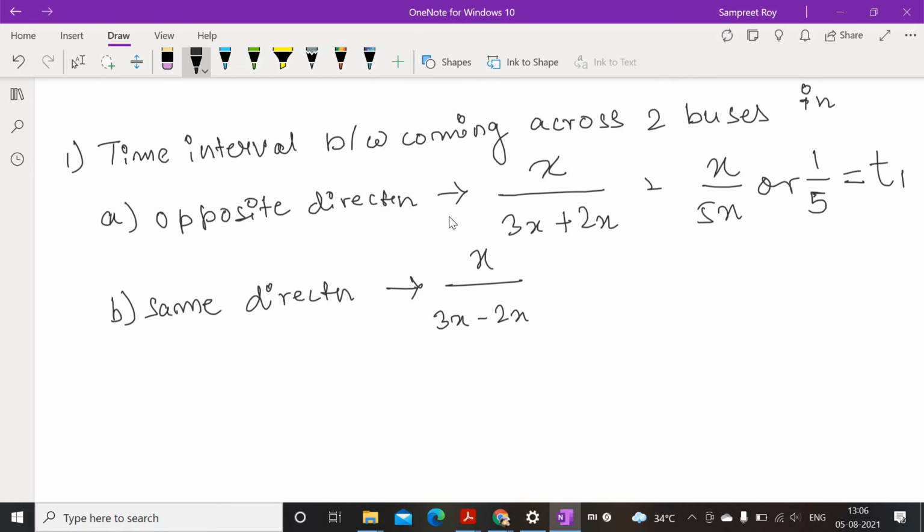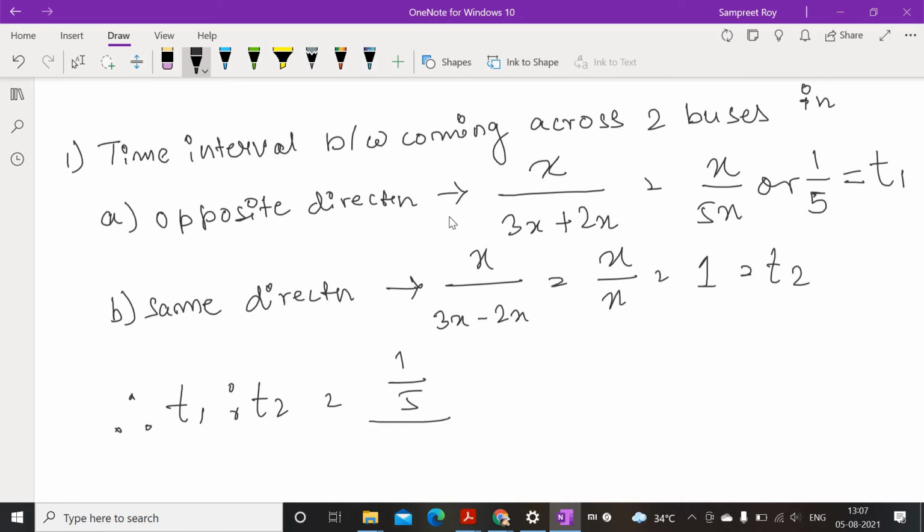They are moving in the same direction, so their speeds will get subtracted, and the effective speed will be x by x, that is 1, that is T2. Hence T1 is to T2 equals 1 by 5 by 1, that is 1 is to 5, right? So I hope I was able to explain it. If you have any doubt, you can comment below.